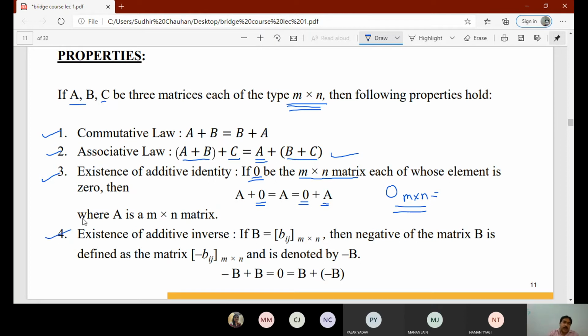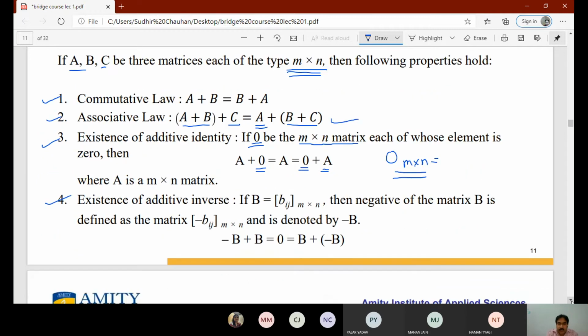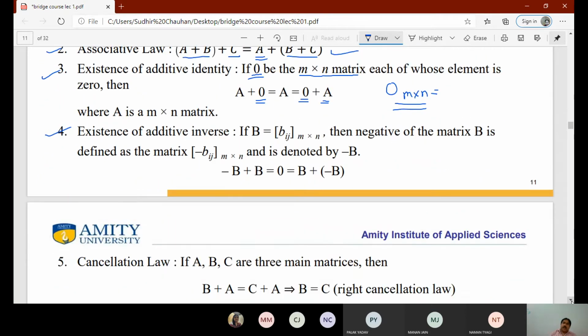Now, existence of additive inverse. If B is the matrix Bij of type M by N, of the same order, then the negative of matrix B is defined by multiplying each and every element of this matrix by minus one. So we get minus Bij, and it is denoted by minus capital B. So it is the additive inverse.